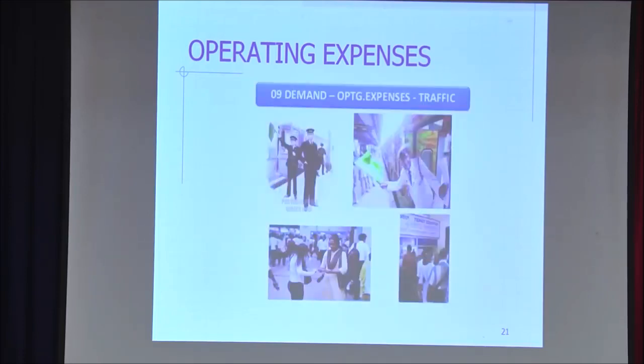The next is operating expenditure traffic. In that the TC will come, the PRS counter staff will come. All those who are related to the train activities of operating will go under demand number 9.